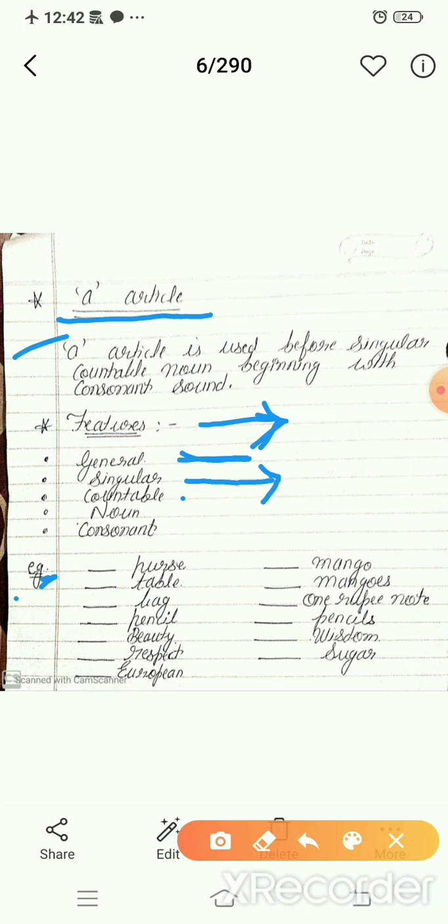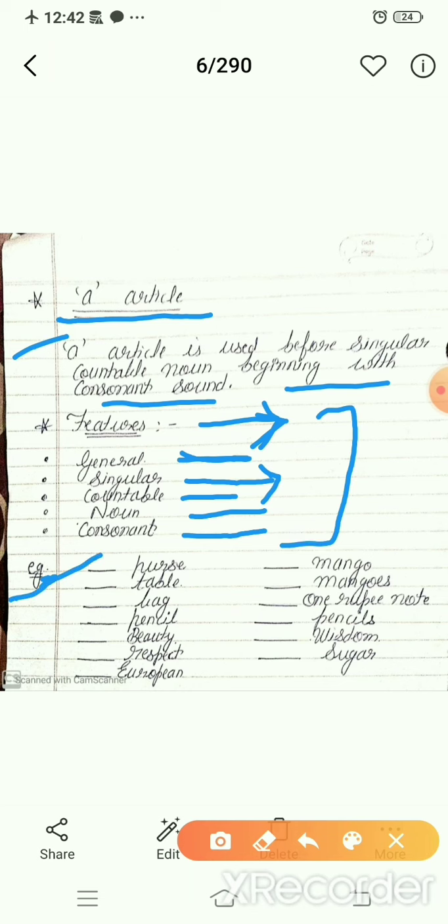The third one is countable. It means the things you can count. There we will use a article. And specifically it should be a noun. With the noun we use a article. And the last one is beginning with a consonant sound, as given in the definition. I will explain how all these qualities apply with the help of these examples.